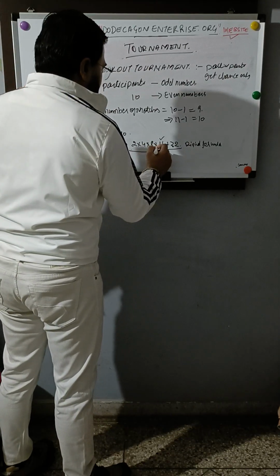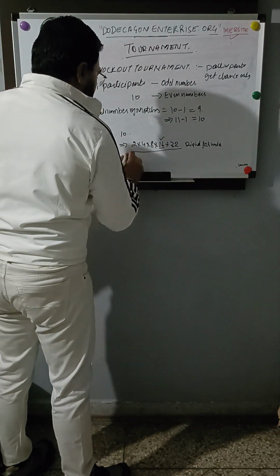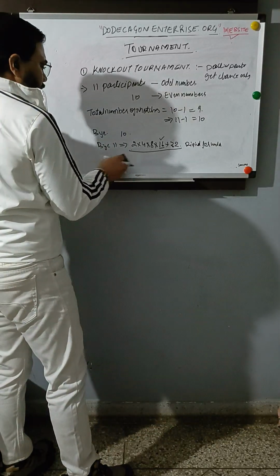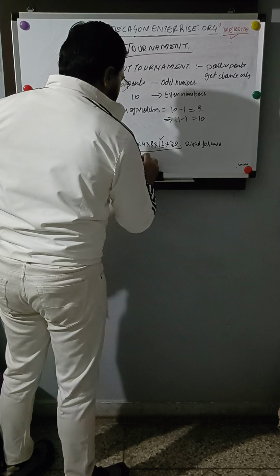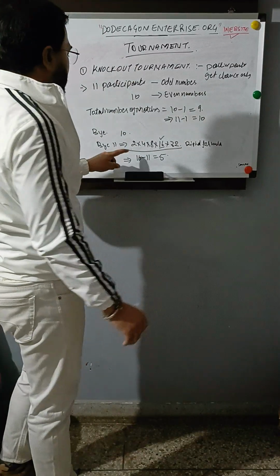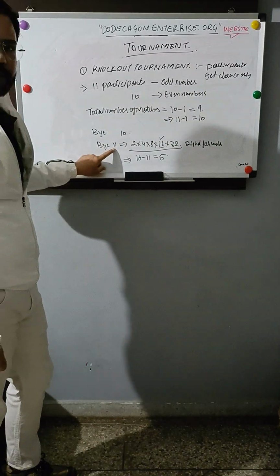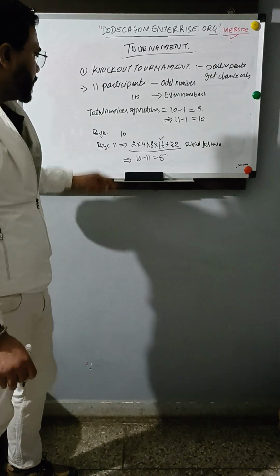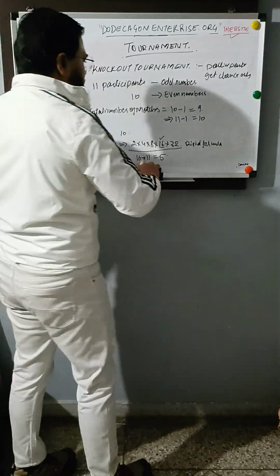Suppose there are 11 teams. The next power of 2 above 11 is 16, since 8 is less than 11. So it comes up to 16, and 16 minus 11 is 5. So how many teams will be getting byes? It will be 16 minus 11, which is 5. So the total number of byes will be 5 for an odd number of teams in the bracket.